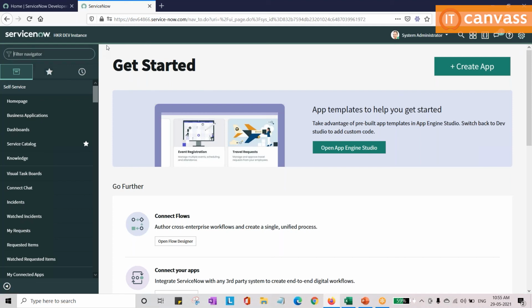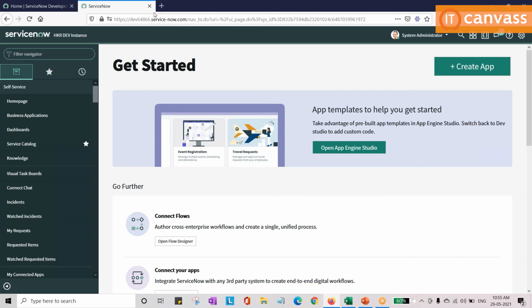If you are new to ServiceNow and a client asks you something, you can design that in your personal instance and see whether it is working or not. If it is working, then you can implement the same activity in the client instance. Don't directly start, for example, when the client says that I need a custom application, can you design that? Yes, you can say you can design that.